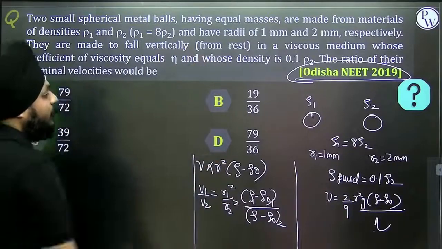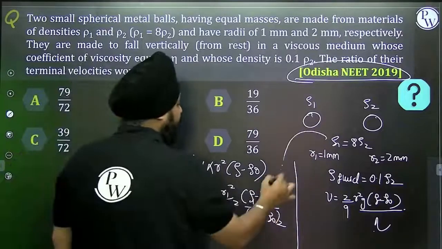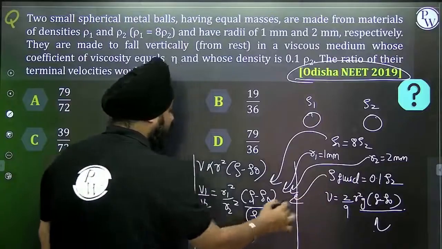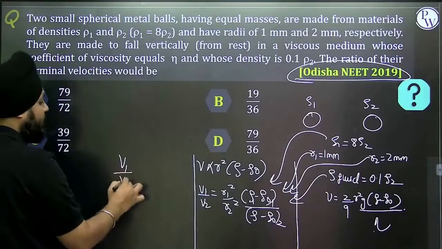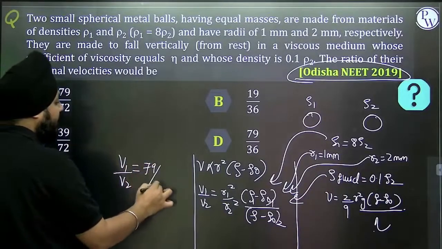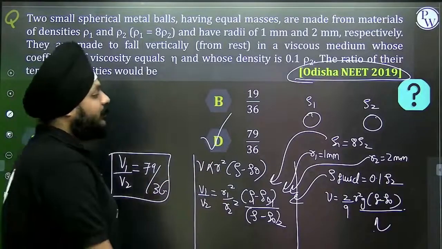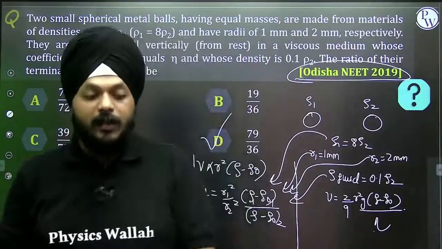Replacing all of those values given, we are replacing the values here, this value and this value, and we are getting the equation. The ratio of the terminal velocity is 79 by 36. The D is the perfect answer for this specific question. The direct question based on the terminal velocity.